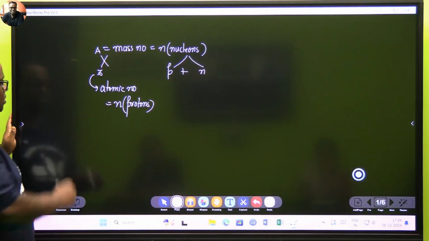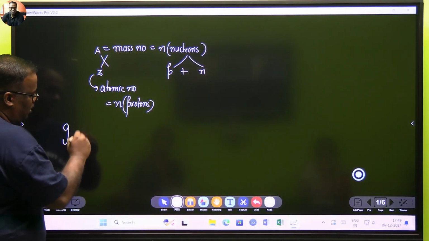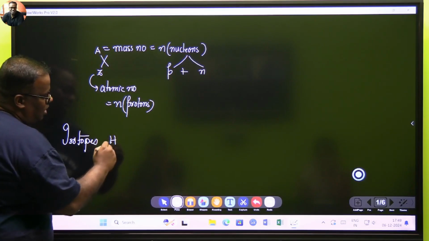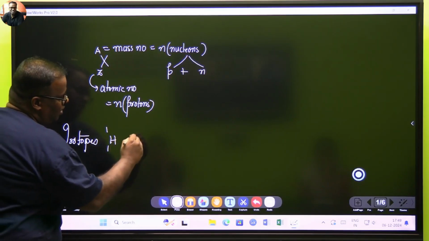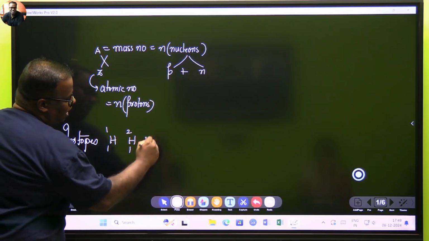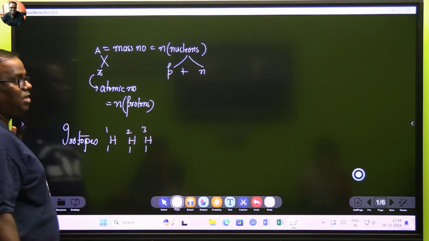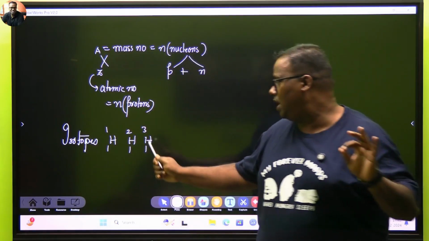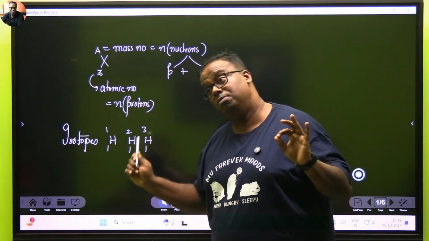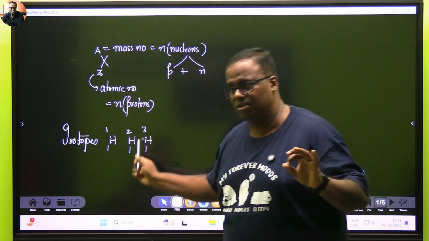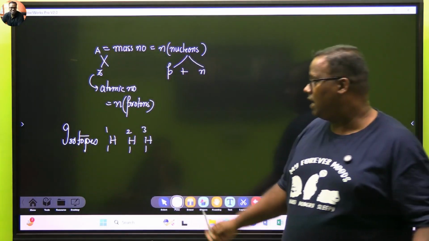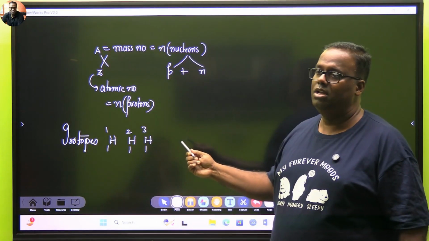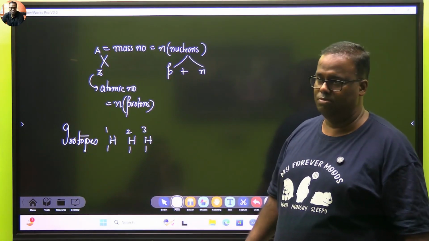Now we come to the isotopes. Let's take the example of hydrogen. Hydrogen has H-1 1, H-1 2, and H-1 3. What does it mean? All 3 are the same element, hydrogen, but different atoms. Isotopes are atoms of the same element which have the same atomic number but differ in their mass number.